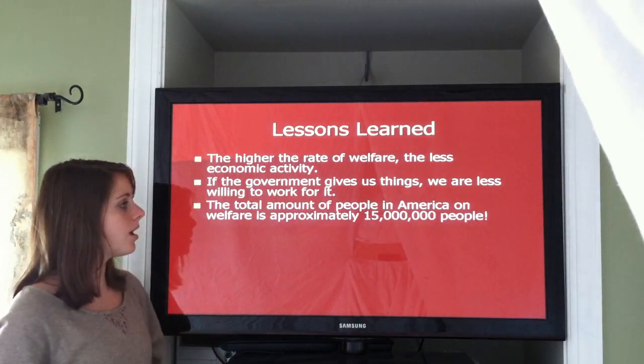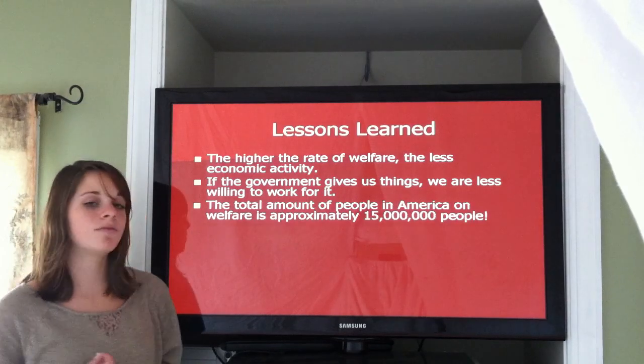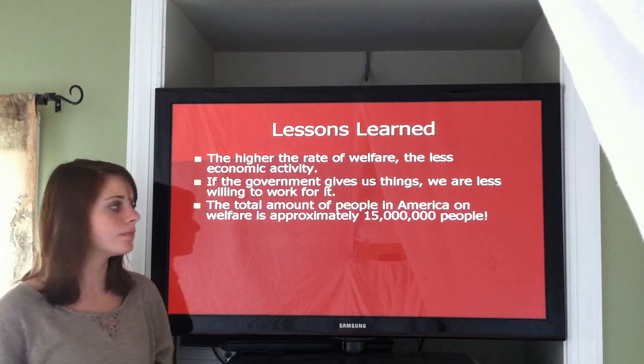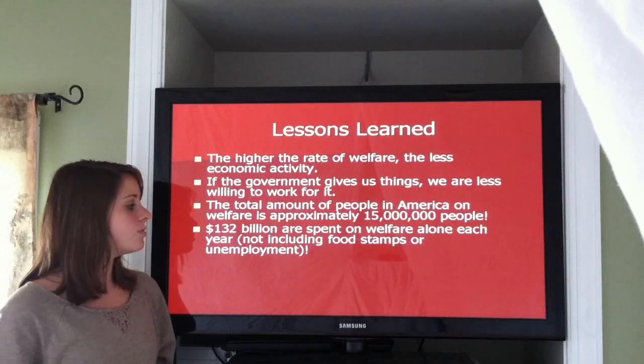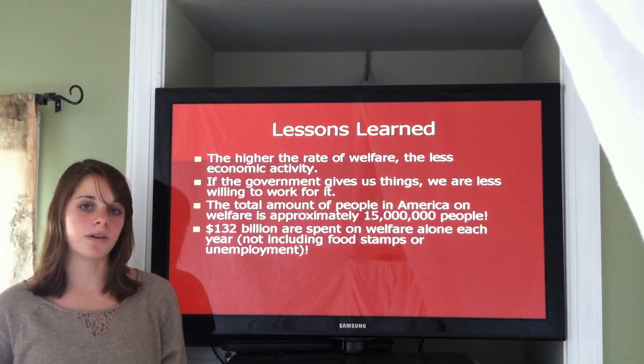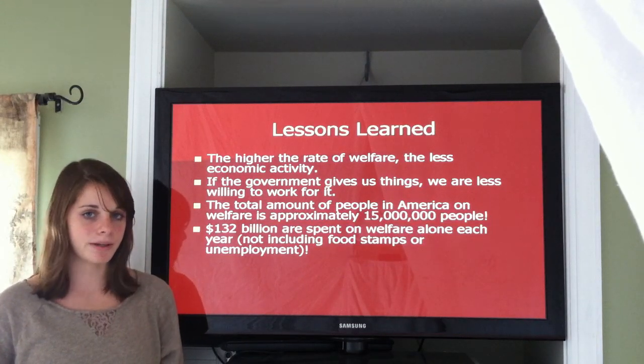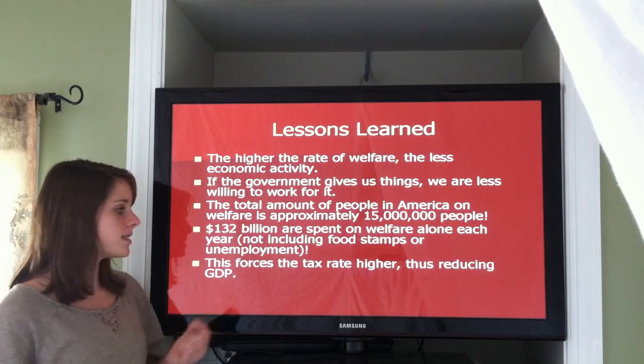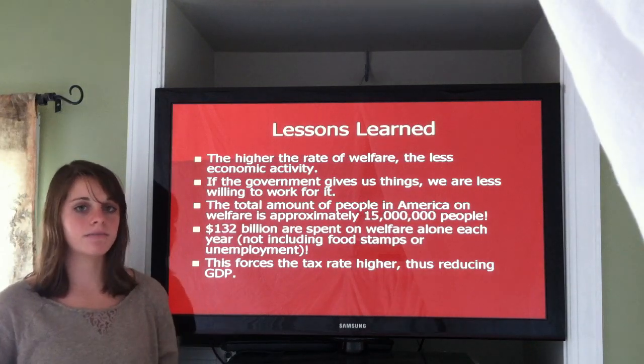The total amount of people on welfare today is approximately 15 million people. $132 billion is spent on welfare alone, not including food stamps or unemployment. This forces the tax rates higher, thus reducing GDP.